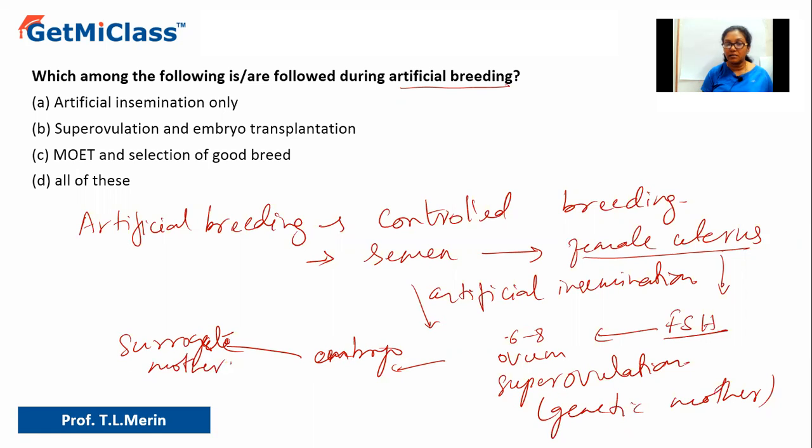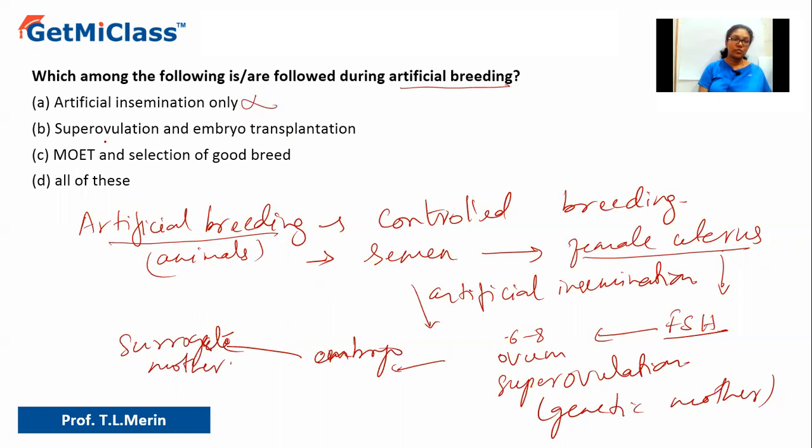Now you can see that the fertilization is happening in the genetic mother, whereas the development is happening in the surrogate mother. That is what happens in artificial breeding. This is done in animals, especially in dairy management. So let us see. Option A says artificial insemination only. Yes, artificial insemination is done, but not only, so we will rule it out.